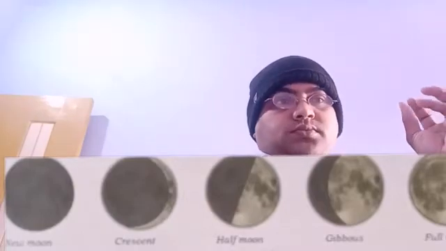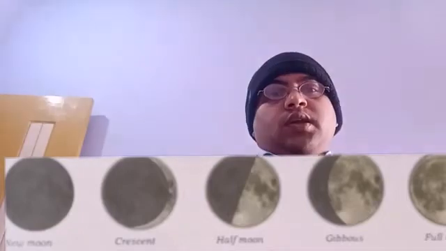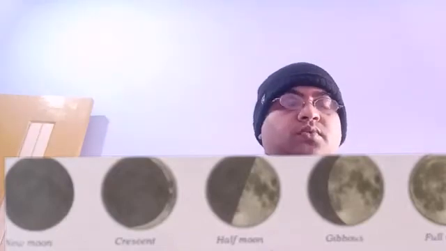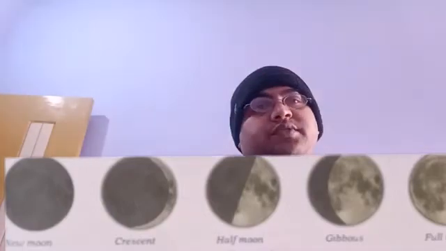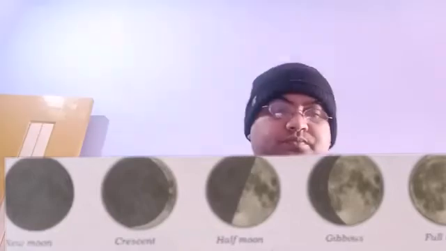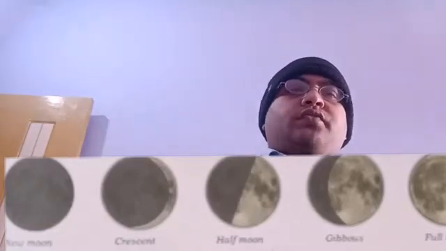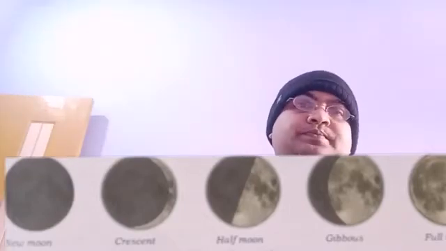So we all know that this heavenly body, that is the moon, doesn't have its own light. It reflects the light of the sun and shines because of the light of the sun. So because of the light of the sun, we are able to see the moon in the sky.